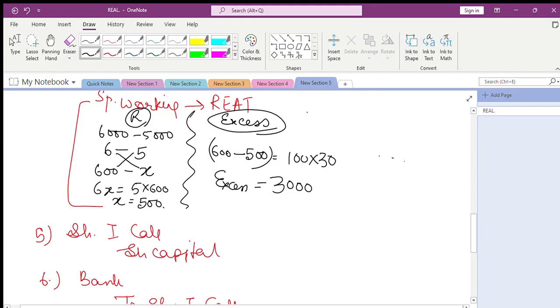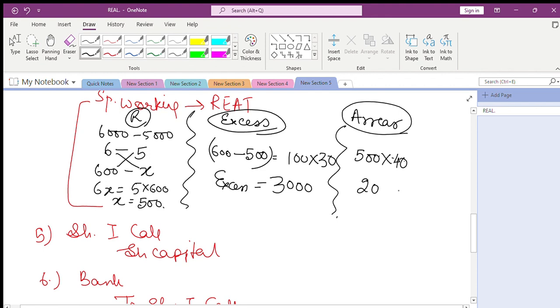Now, which is the following stage? Allotment. Let's find what is the arrears from him, what he has not given us on this stage. We have given him 500 shares. This allotment stage is of 40 rupees. So I ask him for 20,000 rupees. He tells me you already have my advance of 3,000, deduct that. So what he has not given me is 17,000 and not 20,000. These are the arrears amount from him.